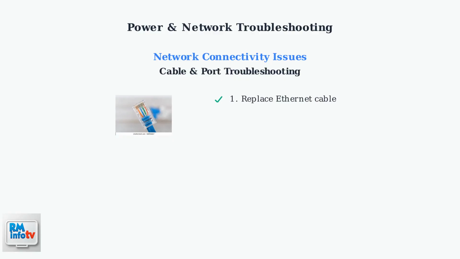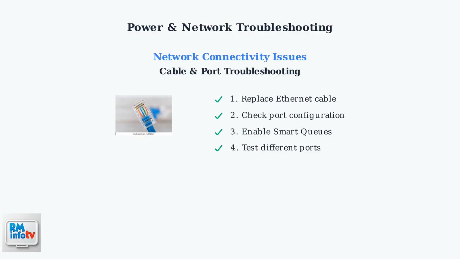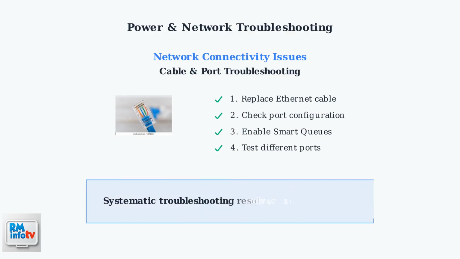Replace the Ethernet cable to rule out cable defects. Even new cables can be faulty. Ensure ports are correctly configured in the UniFi interface with proper speed and duplex settings. Enable smart queues in the Internet settings. This feature can resolve various connectivity issues. Test different physical ports to isolate whether the issue is port-specific or system-wide. By following these systematic troubleshooting steps for power and network issues, you can resolve most UniFi Dream Router problems efficiently and get your network back online.